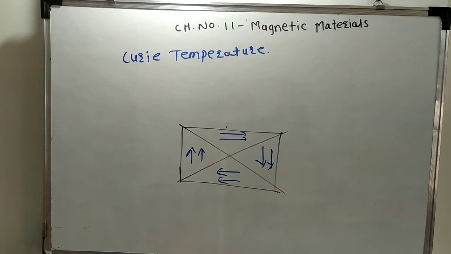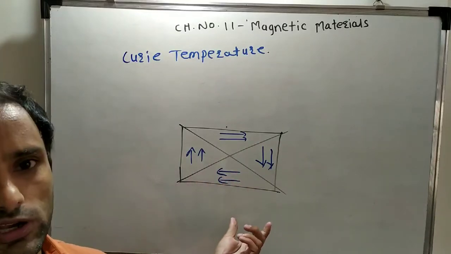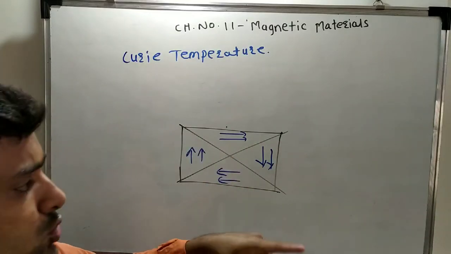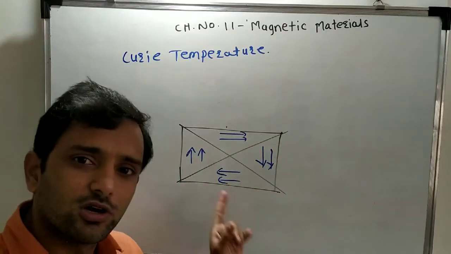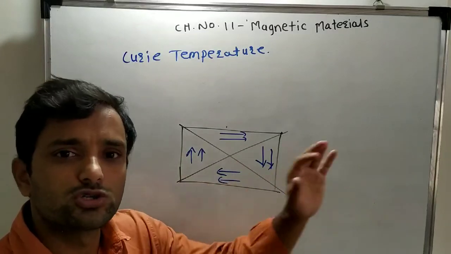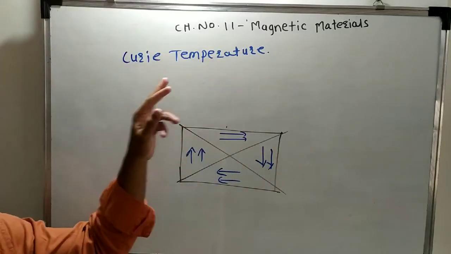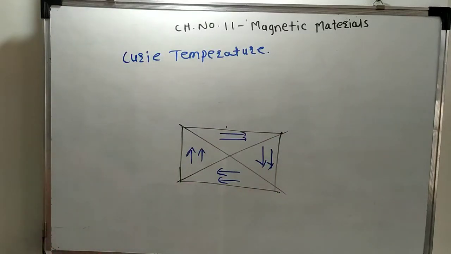Now what is the use of increasing the temperature? The heat provided to the ferromagnetic substance is used to break the domain structure and the bonds between the atoms, and due to that they start losing their magnetism, and at the Curie temperature the magnetic properties of the ferromagnetic substance become zero.